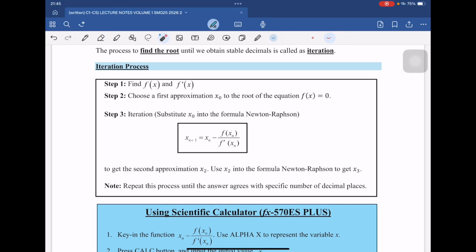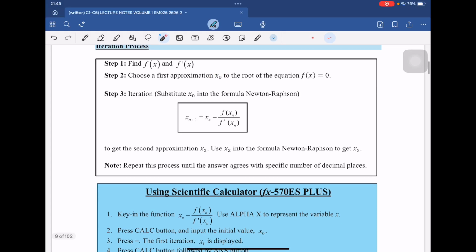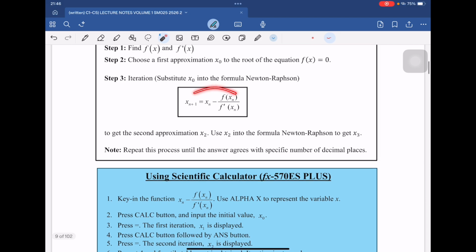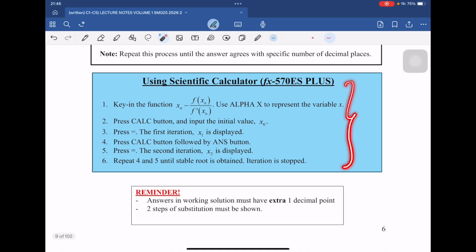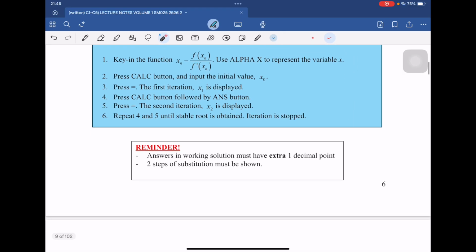You have to get the f(x) and f prime x, differentiate, and then you have to choose an approximation. Okay, this is like the 1.1 just now: in the interval that they give, we can pick any value in the interval. And then the third step is you have to substitute into the formula and continue doing it until you get a consistent answer. You can also use a calculator actually. These are the steps. Later we will try together.